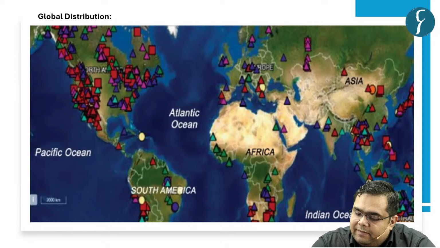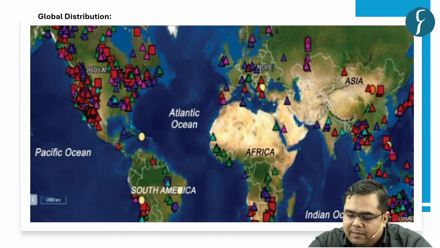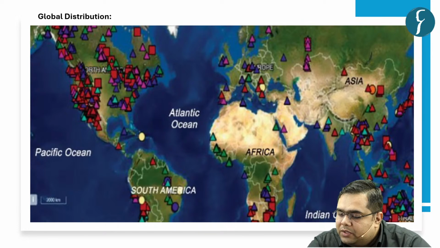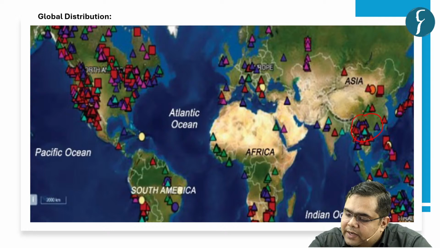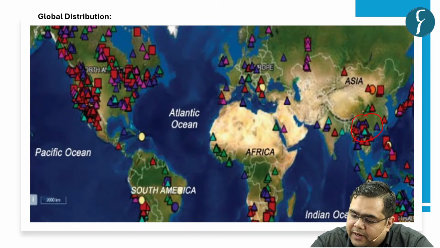Here we can see the global distribution of critical minerals, and how China has kept a stronghold over the supply chain management. So what are the regions of the world?